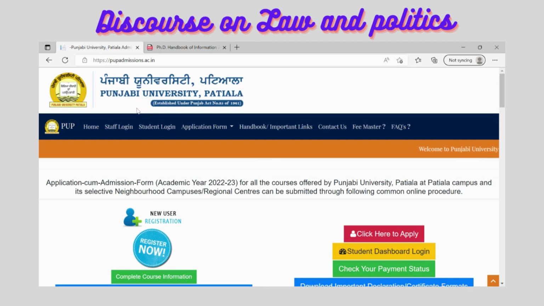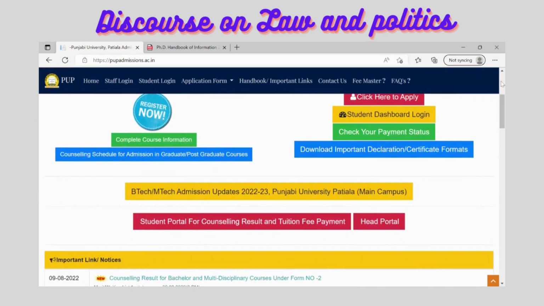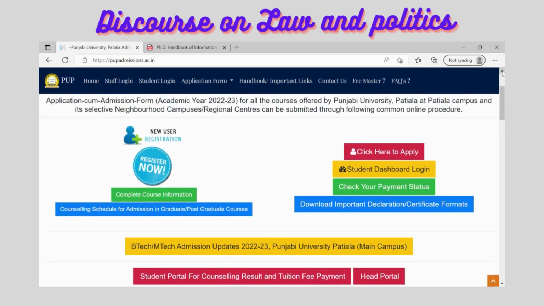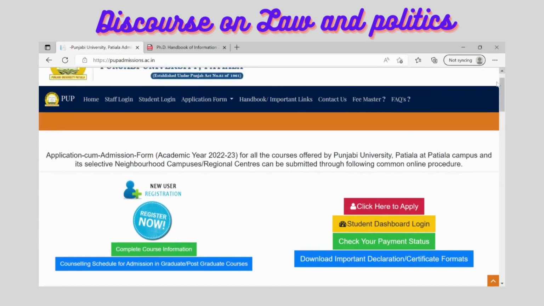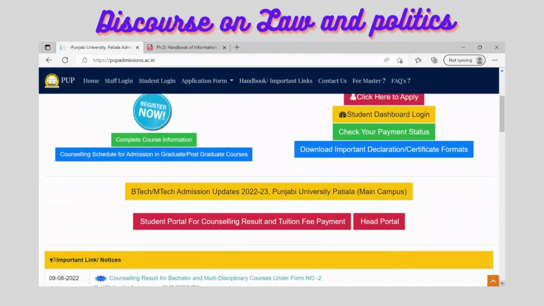Now, if you go to the website, that is puadmission.ac.in, you need not go to the official website of the Punjabi University here. You need to go to this website, puadmission.ac.in, and once you go to this you will get this kind of web page. This is a portal for the online admission here, and then you can see this kind of information given here.